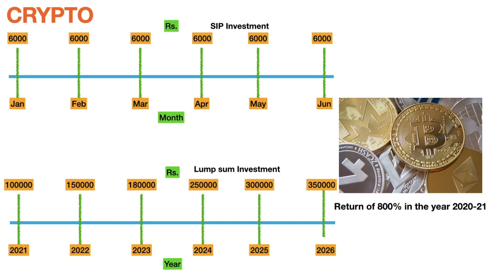Right till now, whoever has invested in this product has made a good amount of money. In the last year they got 800% return in just 1 year. That is amazing. But the thing is, it is more like gambling right now in India, at least we can say that, because it is not backed by any particular authority till now. The stock market is controlled by SEBI, banks are controlled by RBI, but there is no particular organization controlling or regulating cryptocurrency.